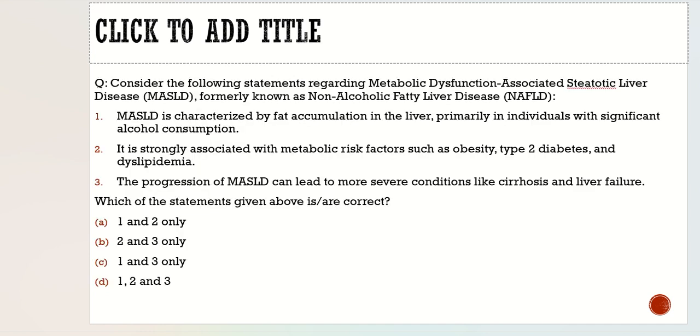Here is the question about it. Let's see what the question says. Consider the following statements regarding metabolic dysfunction associated steatotic liver disease, formerly known as non-alcoholic fatty liver disease. It was a better name. I don't know why they have changed it. First statement: MASLD is characterized by fat accumulation in the liver, primarily in individuals with significant alcohol consumption. No, it is not in those individuals. It is for non-alcoholic patients. So the first statement is incorrect.